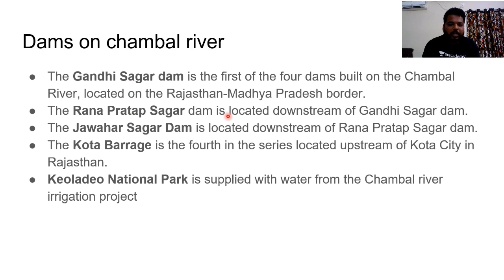And Rana Pratap Sagar Dam is located downstream of Gandhi Sagar Dam. Jawahar Sagar Dam is located downstream of Rana Pratap Sagar Dam. Do remember, these all are sequential in nature. Kota Barrage is the 4th in the series, located upstream of Kota city in Rajasthan. These are all integrated dam systems which have been developed on the Chambal River.